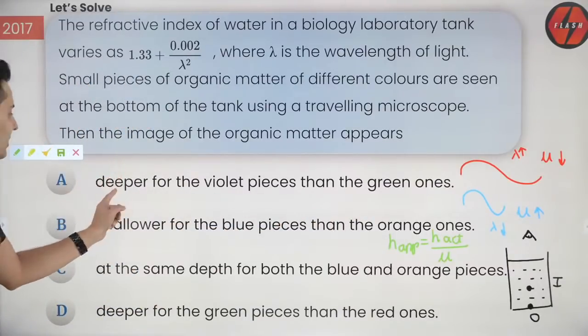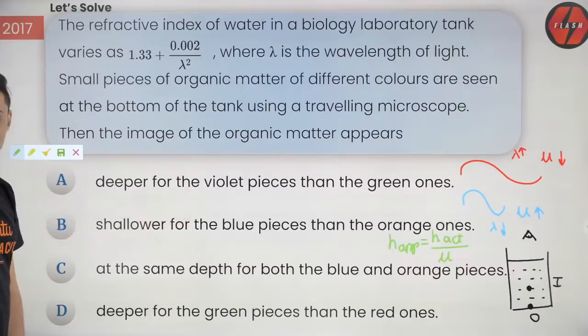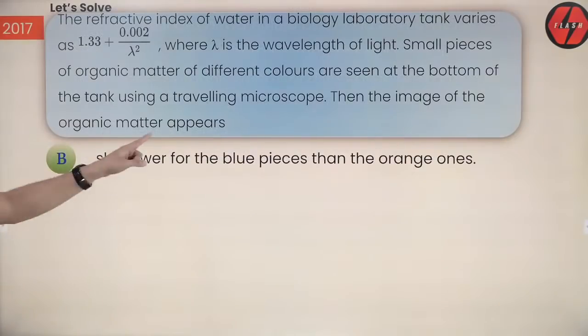So I hope this is clear. Here it says deeper for the violet. This is wrong. Very good. I hope this is clear. So guys, the answer is B.